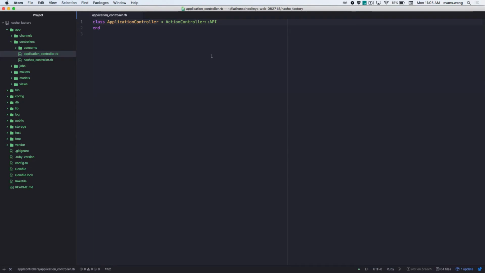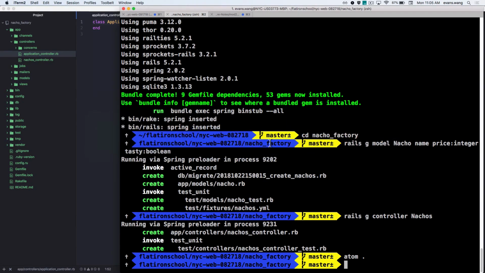So, what should we do next for our Rails? Now that I have this model and this controller, I need to what? What about the database? I need to migrate the database or something, right? So how do I do that?